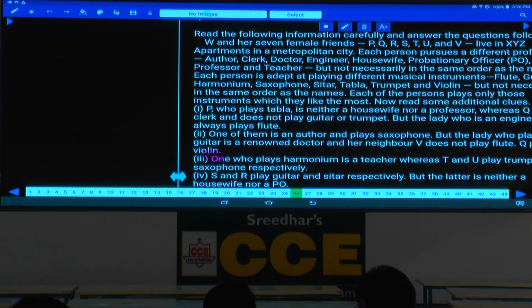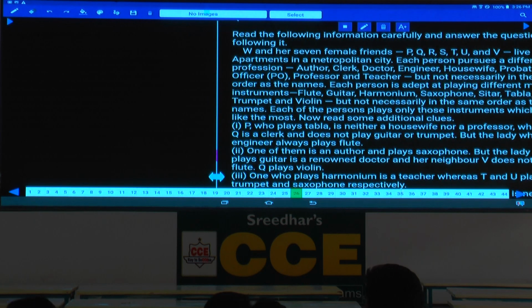W and her female, 7 female friends. P, Q, R, S, T, U, V and W live in XYZ apartments in a metropolitan city. 8 persons and they are living in an apartment, isn't it? And each person pursues a different profession, isn't it? Other clerk and so on, but not necessarily in the same order. Each person is adept at playing different musical instruments and so on. Then, now sir, now in this, we can fix these persons.